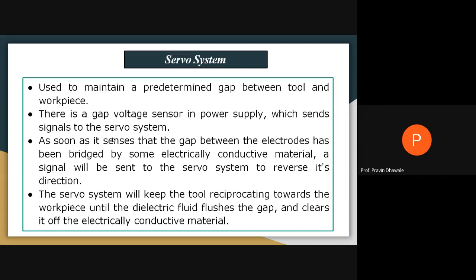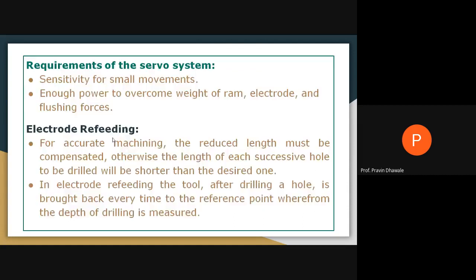Whatever servo system we are using during electric discharge machining, that will be utilized to feed the tool against the workpiece by maintaining a sufficient gap. It helps keep the tool reciprocating toward the workpiece until the dielectric fluid flushes out the material removed from the conductive workpiece. That is the servo system we are using.